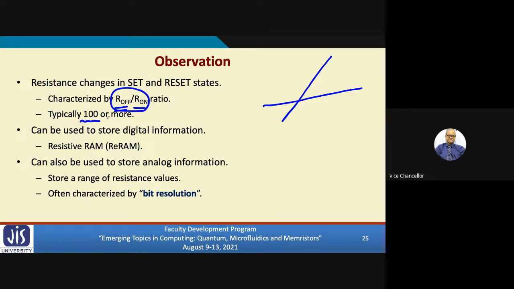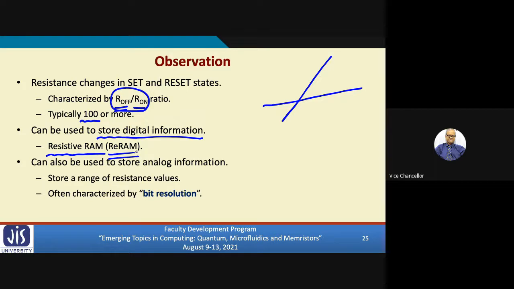So if I see that the R off to R on ratio of a device I fabricated is more than 100, then I can say that, well, this is good. I can use it for storage or logic operations also. I already mentioned that because of the non-volatile nature of resistive storage, you can use these memristors to store digital information. We shall go into a little more detail later. And these devices are called resistive random access memory, in short, RRAM.